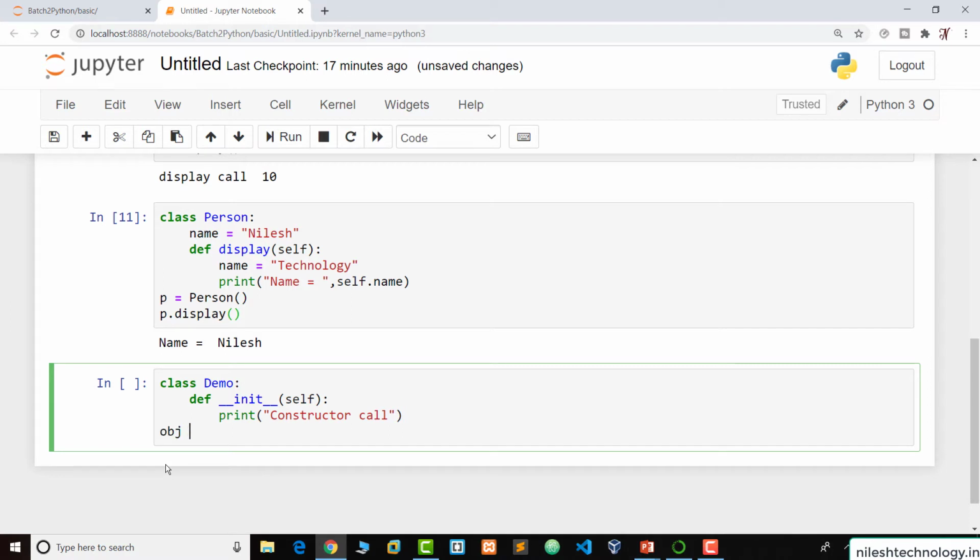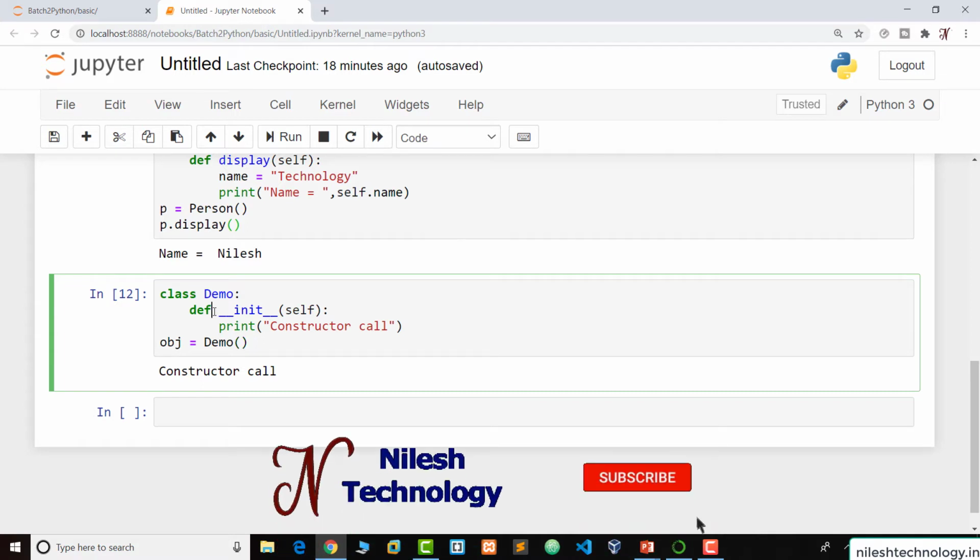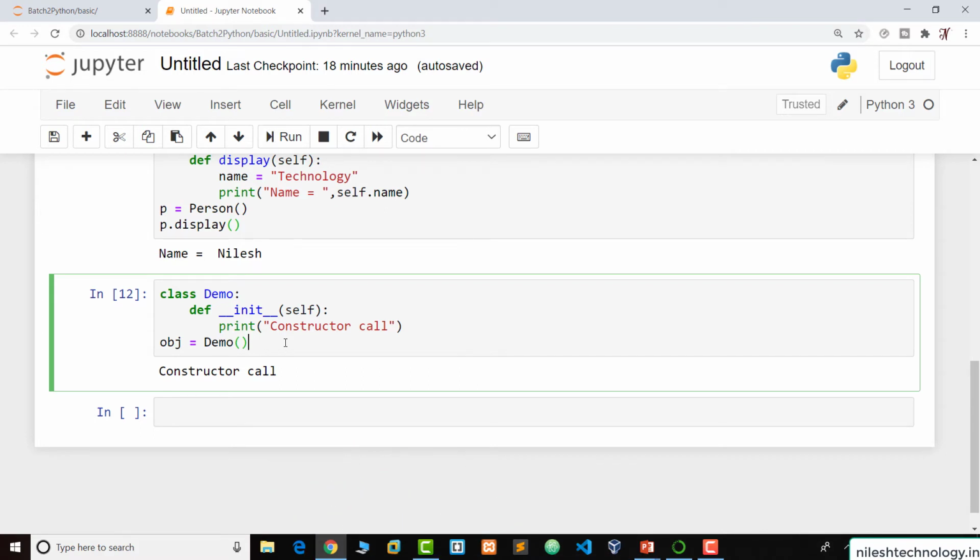So when we create the object of this class and when we run, then this constructor is called automatically. The benefit is that when we create an object of this class, the constructor is called automatically, so we don't need to call this function explicitly. This is the benefit of the constructor.